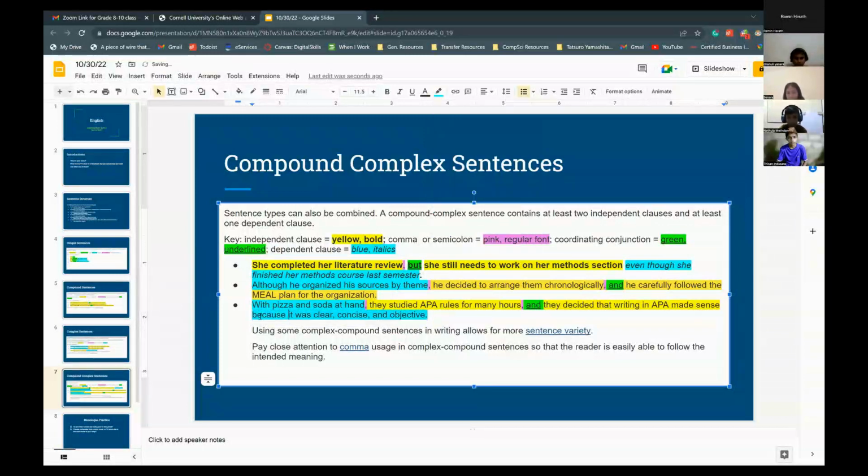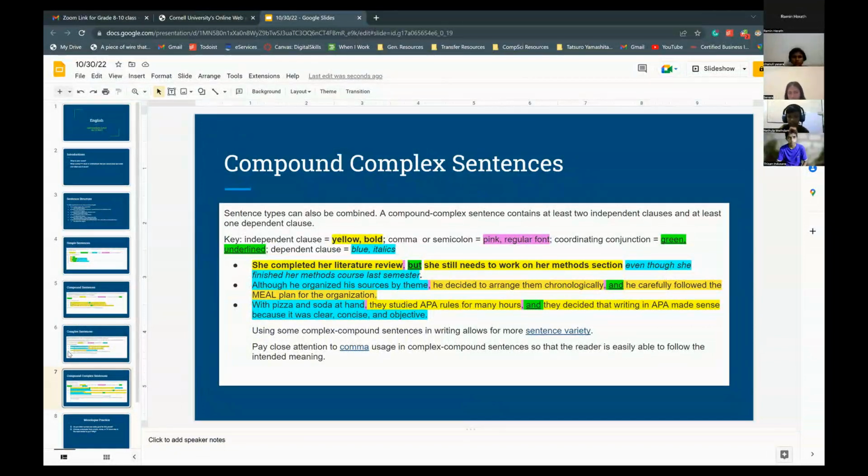And because is a good indicator that it's gonna start a dependent clause. Okay.